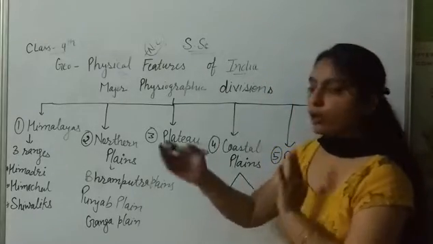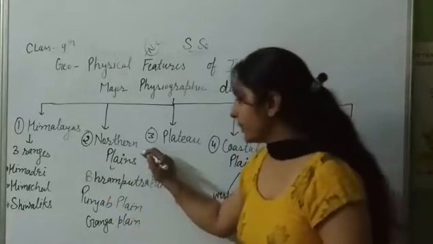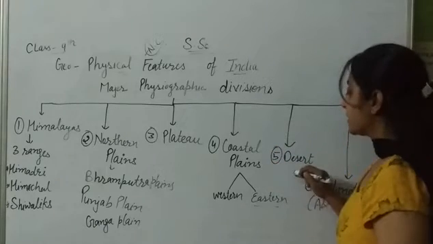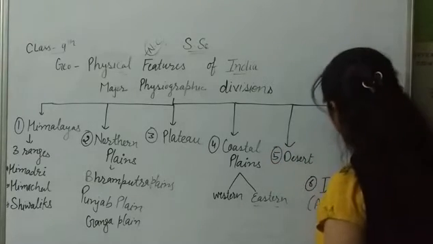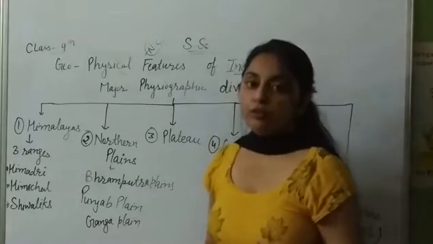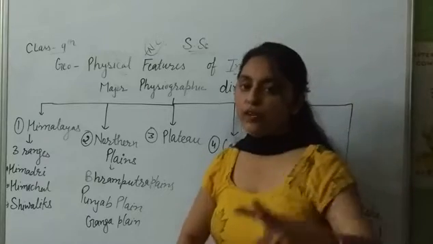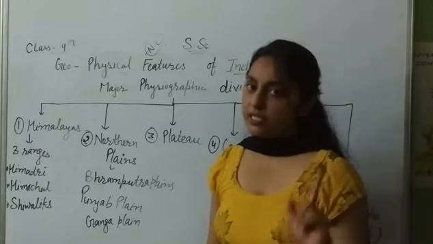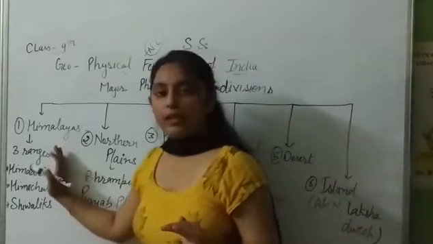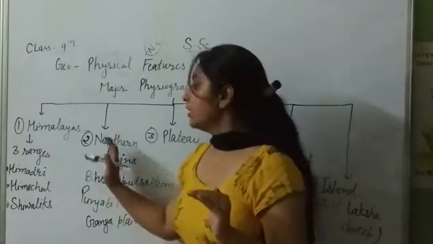Let's recall once again. First is Himalaya, second is northern plain, third is plateau, fourth is coastal plains, fifth is desert, and sixth is islands. It is an important GK question for your MCQs and fill in the blanks: how many physical features of India are found? There are 6 types. First of all, we will study about the Himalaya.